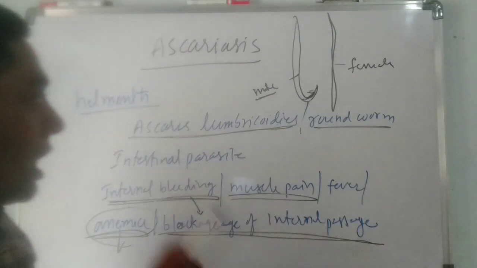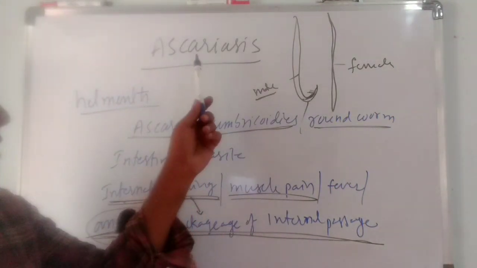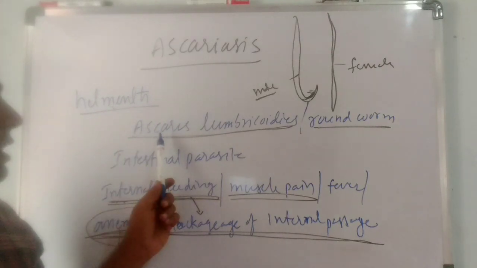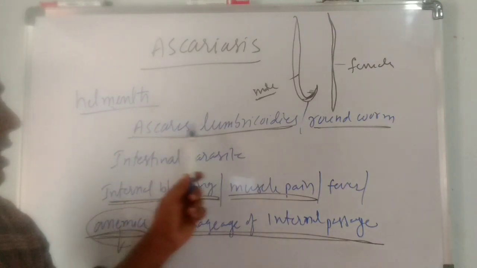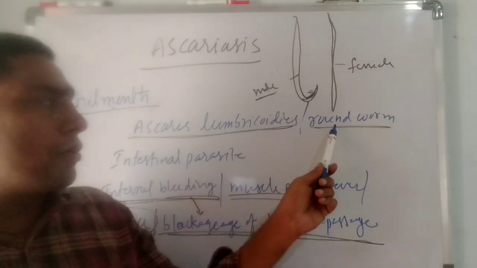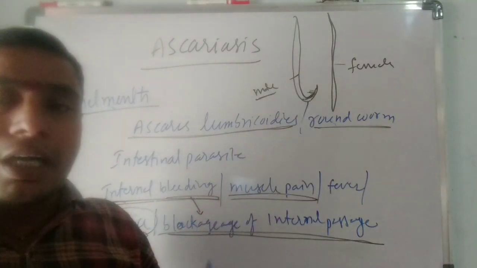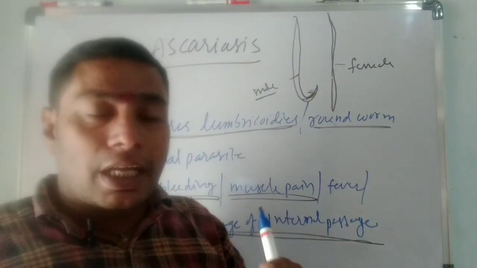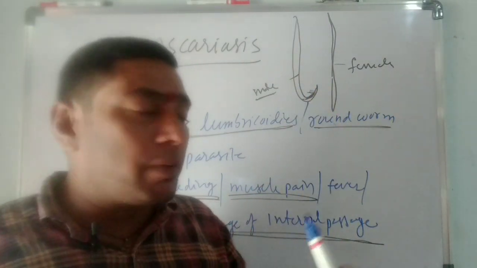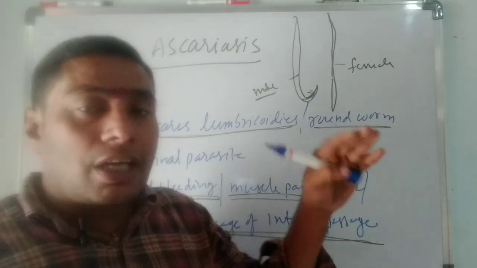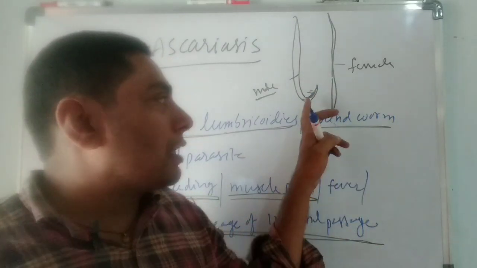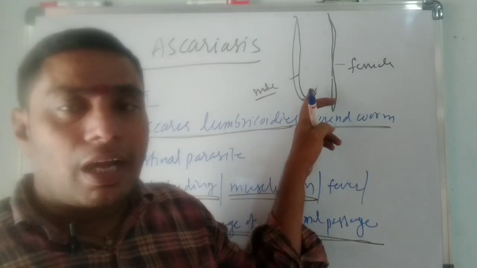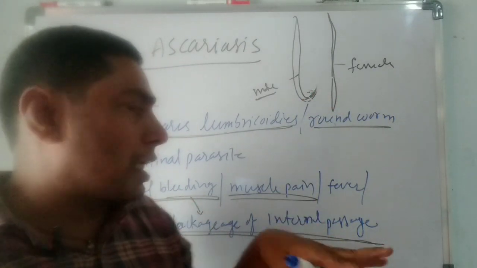So ascariasis is caused by a helminth parasite. The parasite's name is Ascaris lumbricoides, commonly known as roundworm. Ascaris is a unisexual organism, so it shows sexual dimorphism. The male Ascaris is shorter than the female, and its posterior end is curved and contains 3 anal setae.